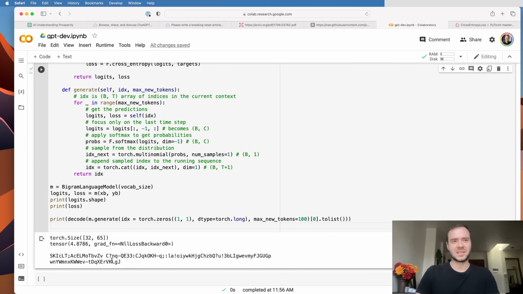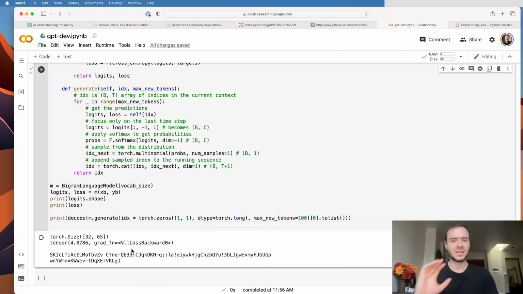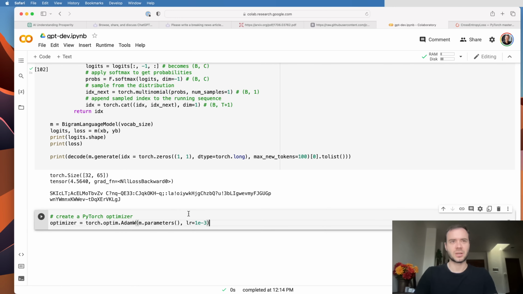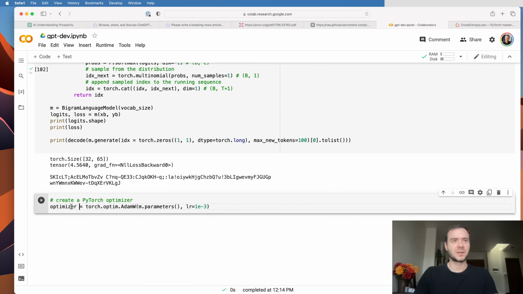So now we see that this is random, so let's train the model so it becomes a bit less random. Okay, let's now train the model. First, I'm going to create a PyTorch optimization object. Here we are using the optimizer AdamW. Now, in the makemore series, we've only ever used stochastic gradient descent, the simplest possible optimizer, which you can get using SGD instead.